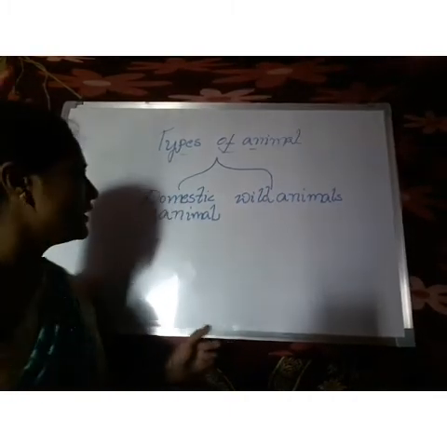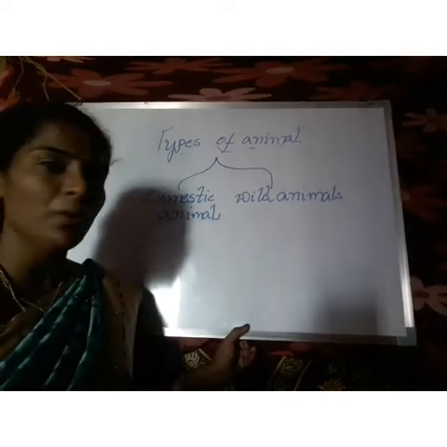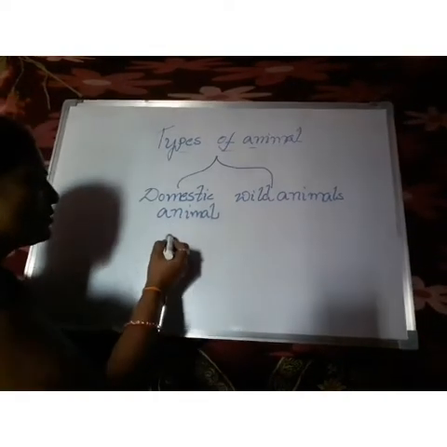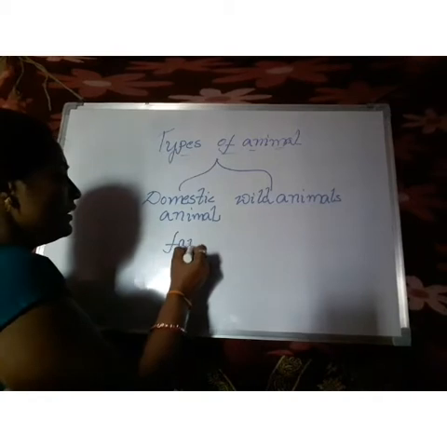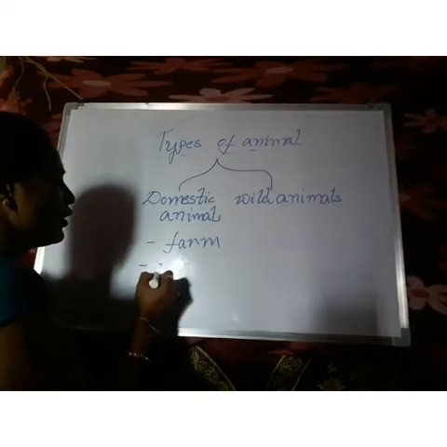And we know where these domestic animals can live. These domestic animals can live in a farm or in our surroundings.